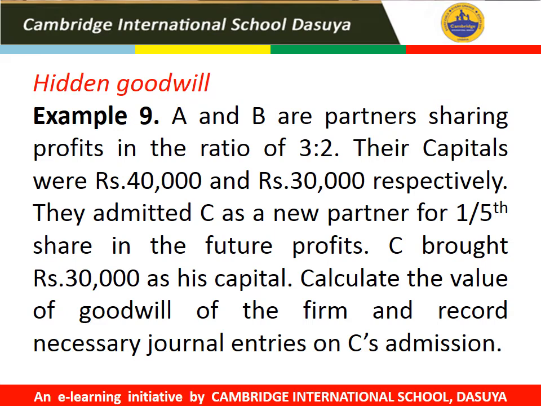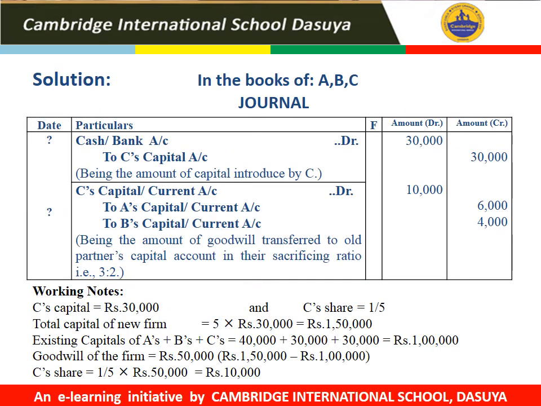So students, in these types of questions, the value of goodwill is not given, but we have been asked to calculate the amount of goodwill and also record the journal entries related to this goodwill. First of all, we will calculate the amount of goodwill of the firm.